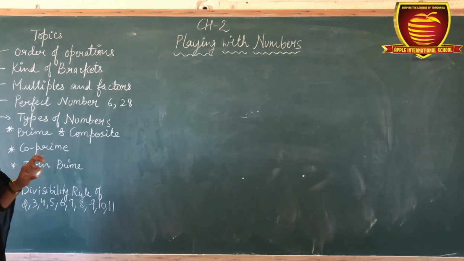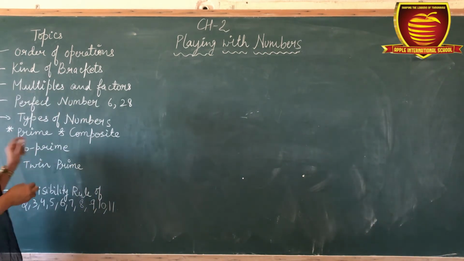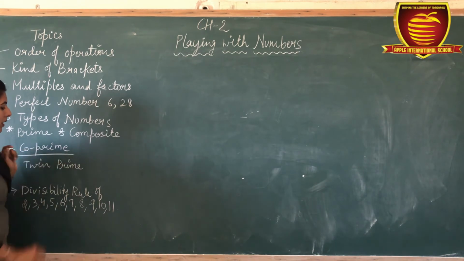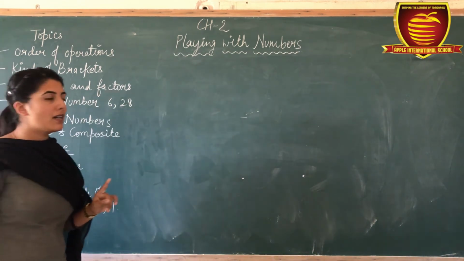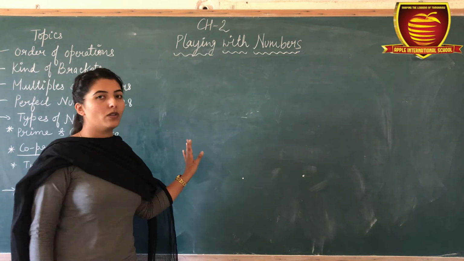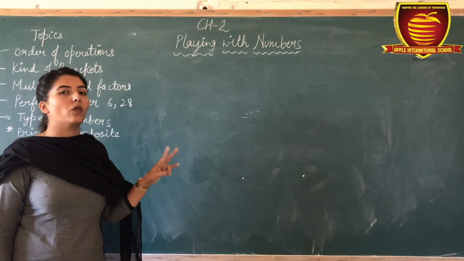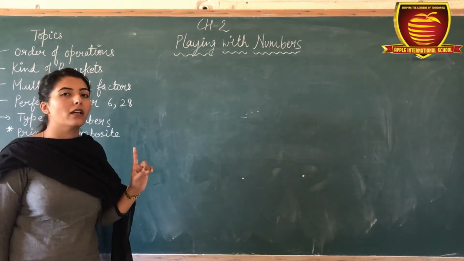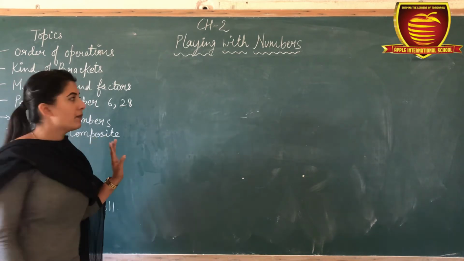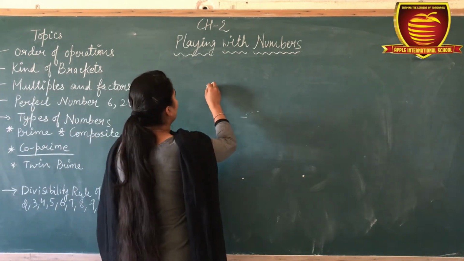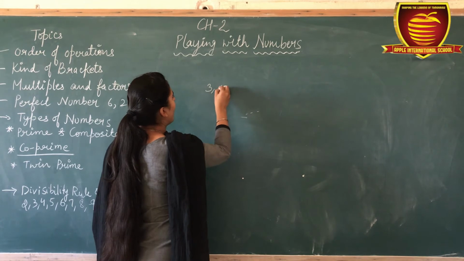Now next is co-prime. Co-prime numbers are two numbers which have only one common factor. For example, 3 and 5.